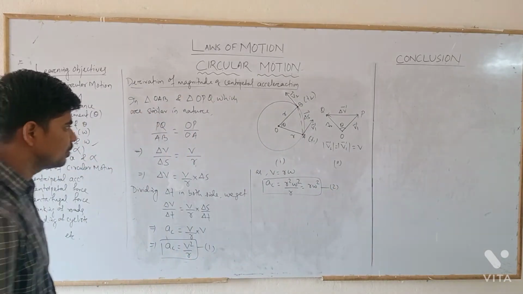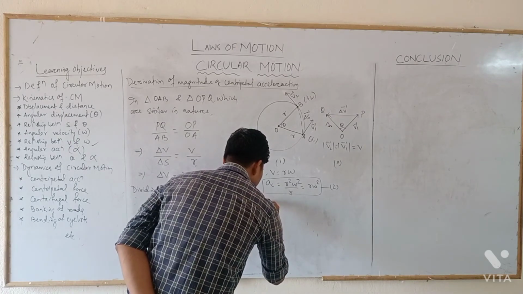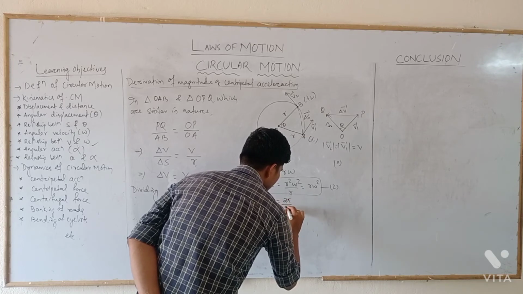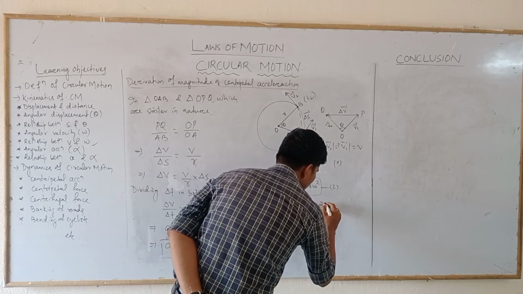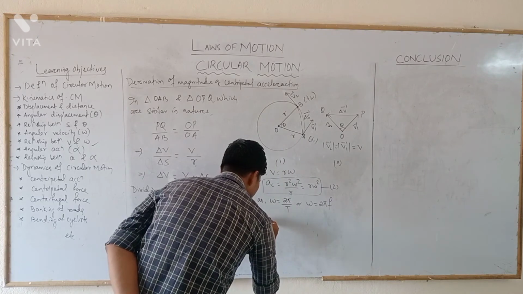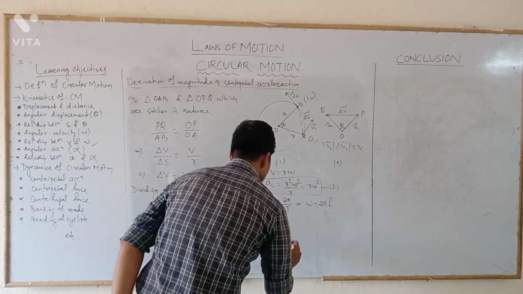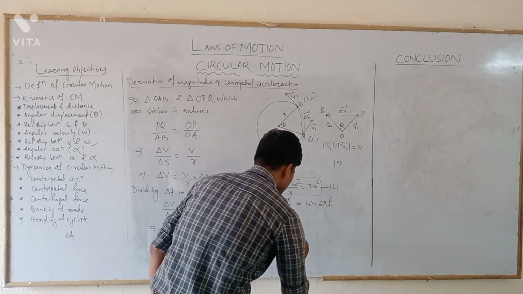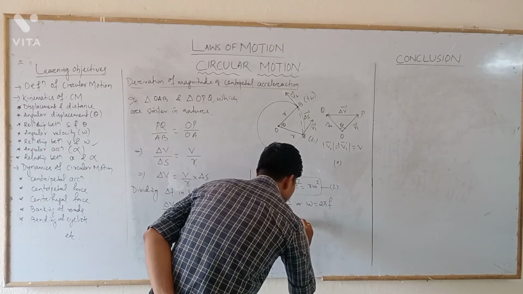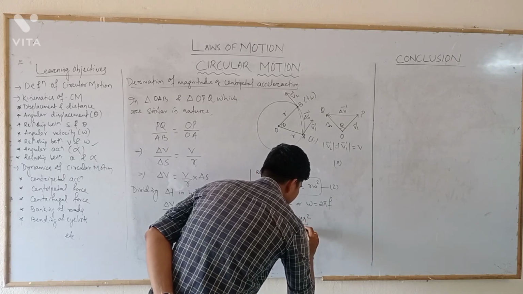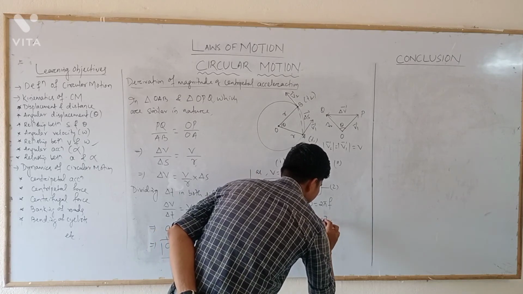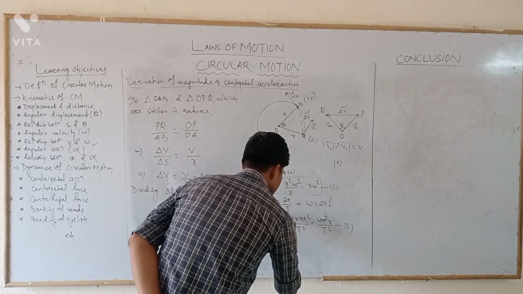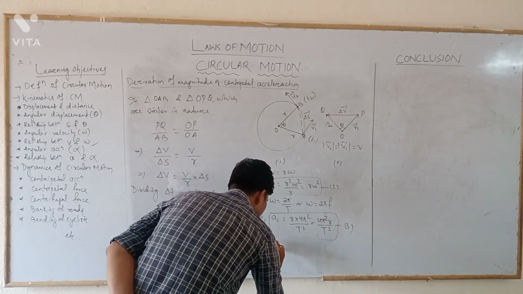Now as omega equals 2 pi by T, replacing the value of omega, AC equals R into 4 pi square by T square, that is 4 pi square R by T square, equation 3. This is another expression in terms of time period.